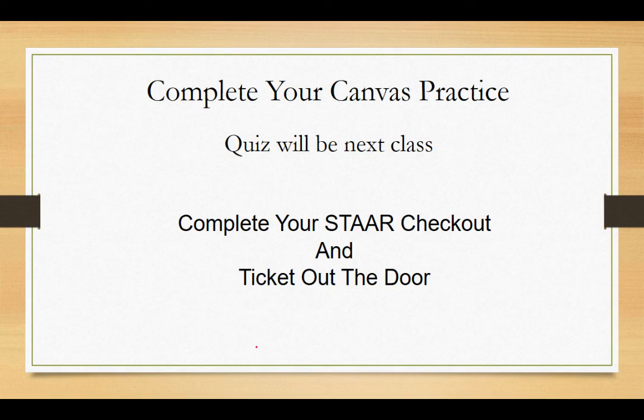After you finish your practice, make sure you do your STAR checkout and your ticket out the door. Those are things that are going to help you further your understanding and prepare you for the test. So our first test is Unit 1A, and it's coming up. I'll be giving information about the reviews and stuff. I want to test you guys over all the solving. And so we're going to give you guys some time in the review when I open it up in Canvas that you can go through and work a review and then get ready for that test.